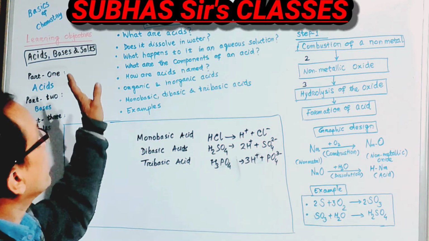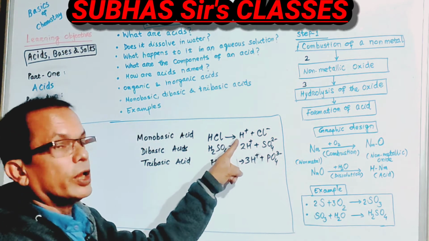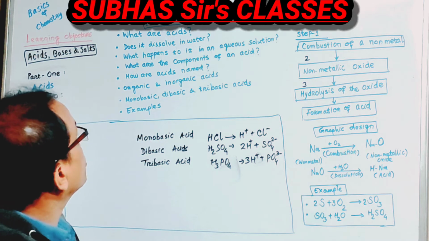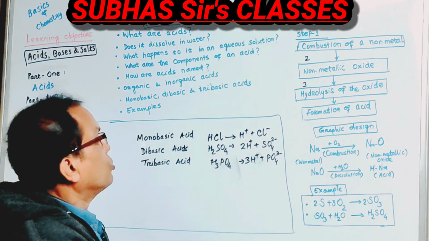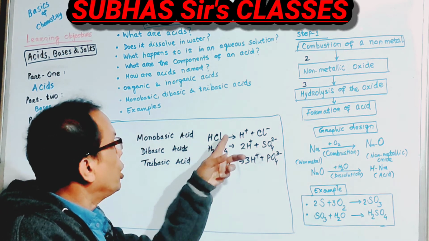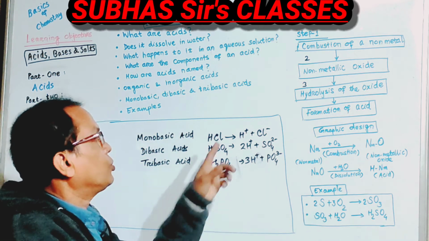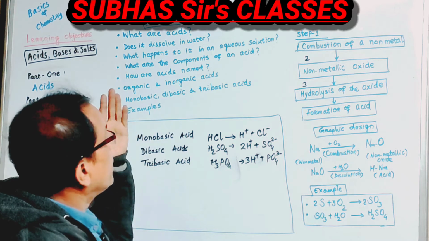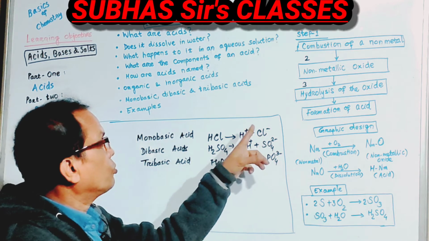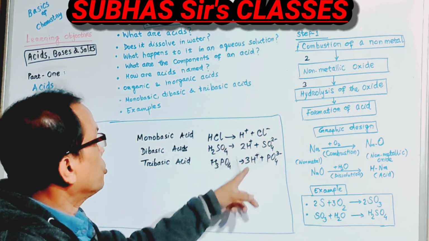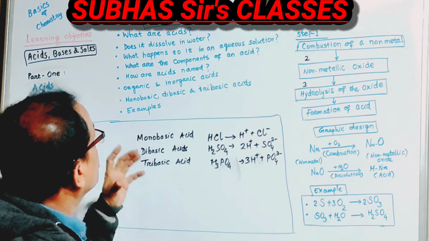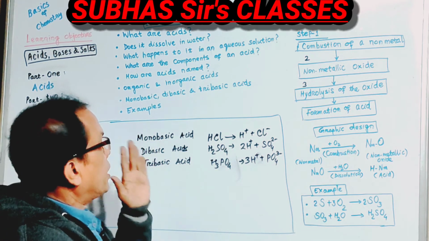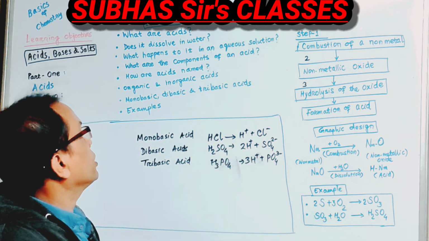So as a whole, acids are those liquids that contain H plus ions in solutions, and when we form an aqueous solution, the molecule of an acid is separated into ions. This is called ionization. Since acids contain these two ions, one a non-metallic ion and the other a hydrogen ion, their naming also depends on the number of hydrogen atoms.